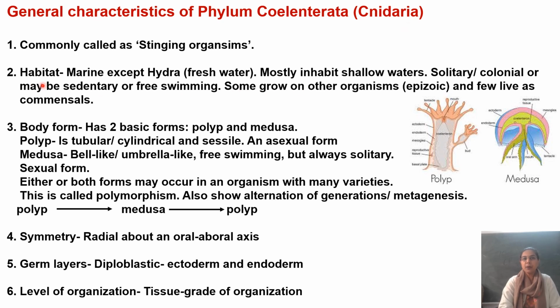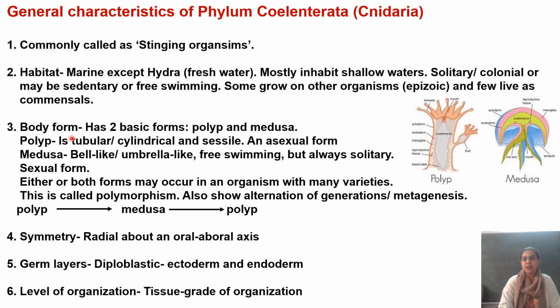As of now, if we talk about the habitat, जो coelentrates हैं, they are all marine. Most of them, they are marine. They are confined to shallow sea water, except for one exception, which is a freshwater form, the hydra. Usually, ये जो coelentrates होते हैं, they may exist as solitary, अकेले होते हैं, or they may form colonies. They may be sedentary, fixed to the substratum, or few of the forms may also be free swimming. Some coelentrates grow on other organisms, and some you can find living as commensals also.